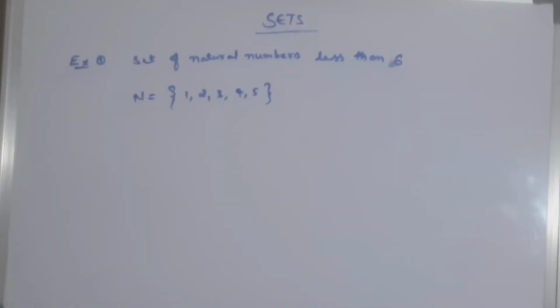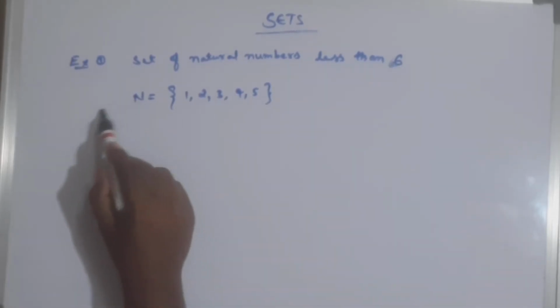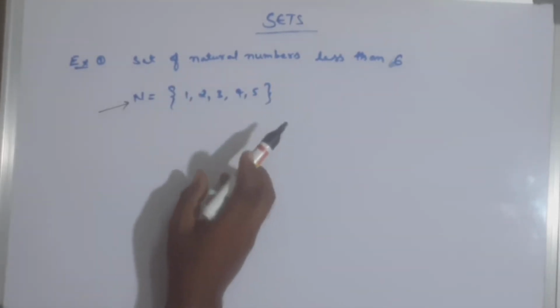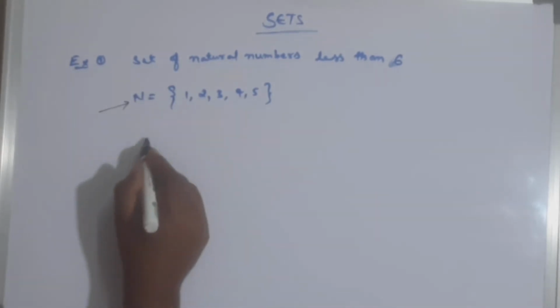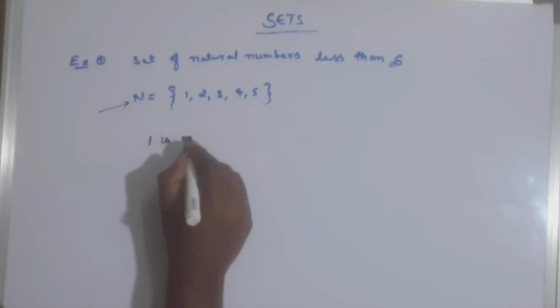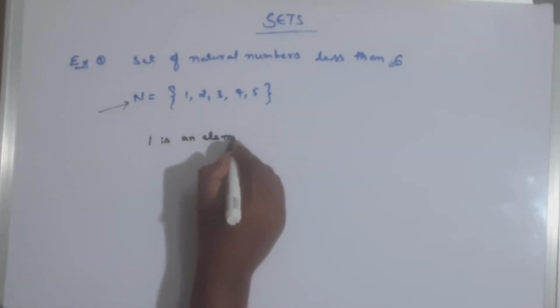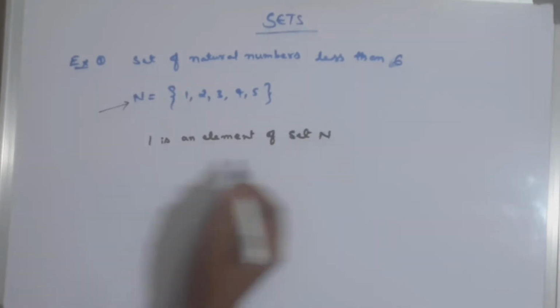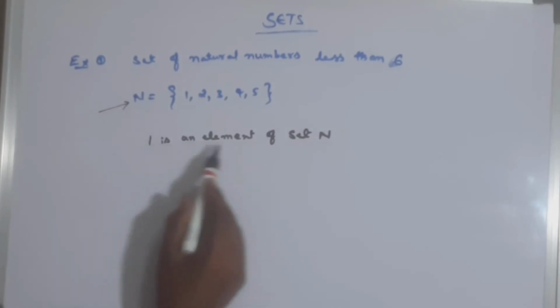Okay, so how to write the relation between elements and set? Take the set of natural numbers less than 6. I can write the set name as capital N equals, within the braces, 1, 2, 3, 4, 5, because less than 6. Here the element is 1. 1 is an element of set N.